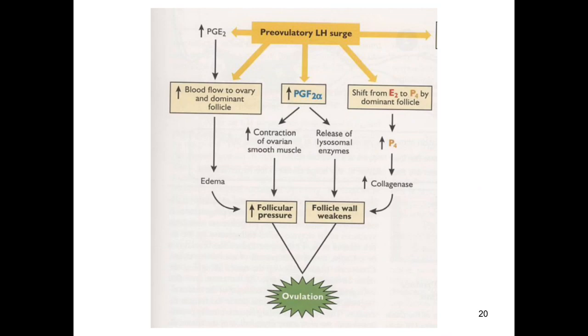There is also a shift from E2 to P4 production when there is the presence of the LH surge. Under the action of P4, there is the production of collagenase enzyme that also weakens the wall of the follicle. As a result of these factors, the edema formation, the contraction of the smooth muscle under the action of the PGF2 alpha, the release of lysosomal enzymes and the collagenase enzymes result in increased follicular pressure and weakened walls of the follicle, and as a result ovulation takes place.